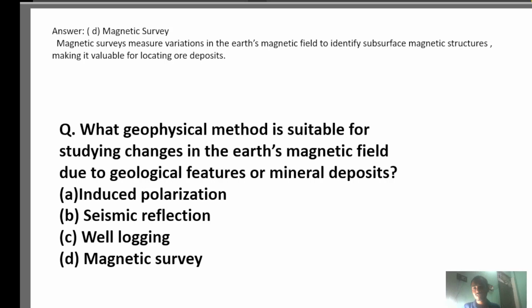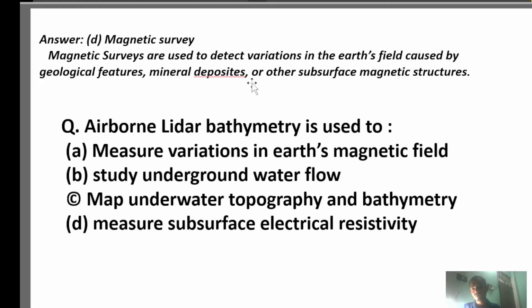Seismic reflection involves sending seismic waves into the ground and measuring their reflection to determine the subsurface. It is fundamental to seismology and the study of the Earth's interior. Used in mineral exploration to locate ore deposits based on the variation of the magnetic field. Magnetic field study is what we need, that is not related to reflection. Magnetic survey is used to detect the variation in the Earth's magnetic field caused by geological features, mineral deposits or other subsurface magnetic structures.